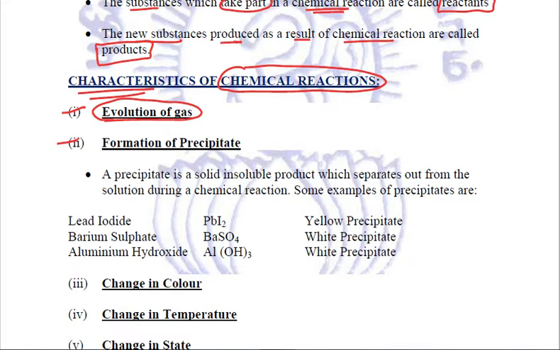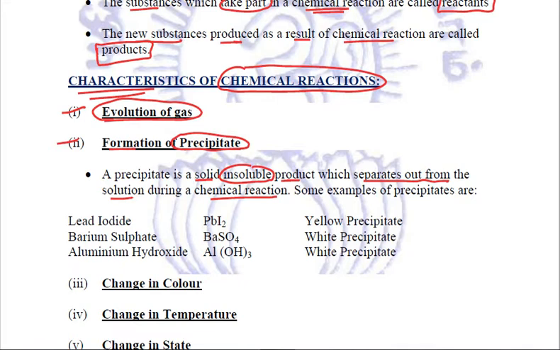If there is any formation of precipitate, now what exactly is a precipitate? A precipitate is a solid insoluble product which separates out from the solution during a chemical reaction.